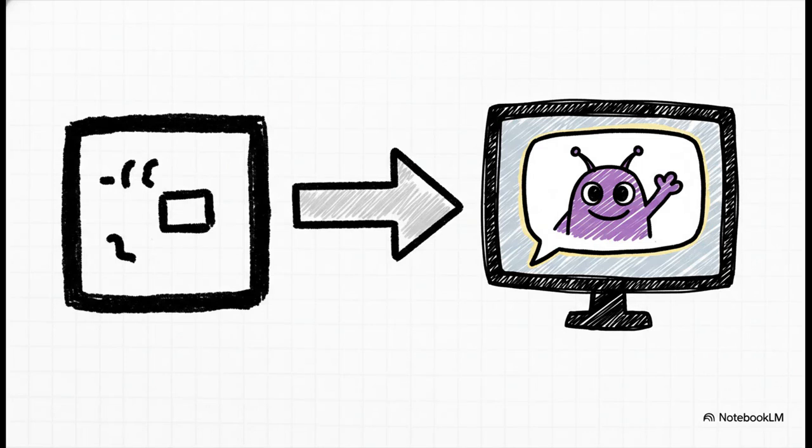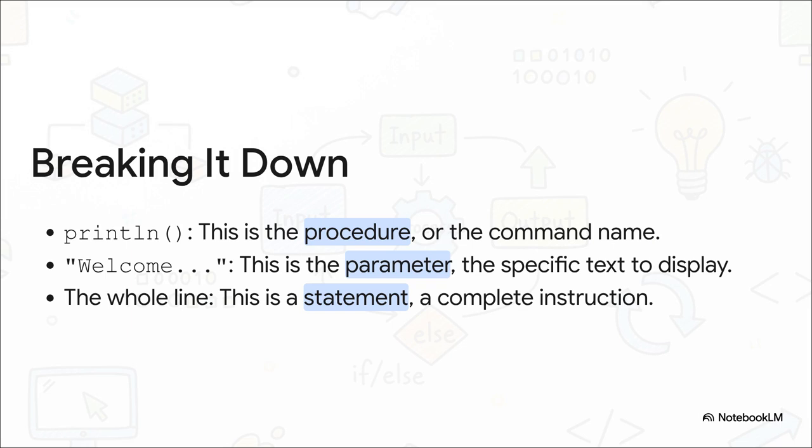And here we go. This is our very first statement for Cosmic Critters. This line tells the computer to do one specific thing: print a welcome message on the screen for the player to see. That's it. Simple as that. Now, let's just quickly break that down. The println part is the procedure. That's the action word, the command we're giving. The text inside the quotes, that's the parameter. It's the specific info that the command needs to do its job. And the whole line, from beginning to end, is one complete statement.